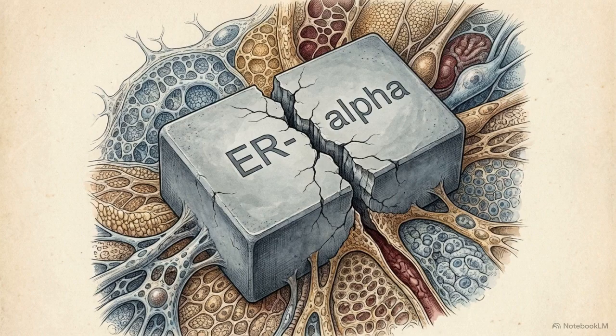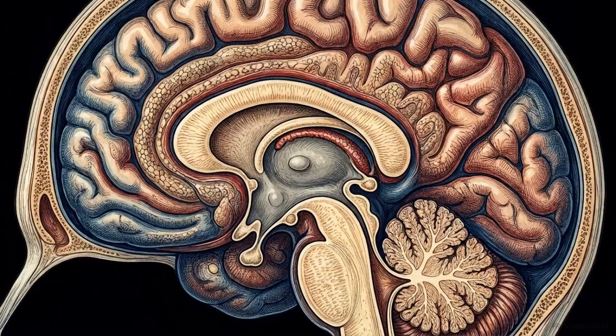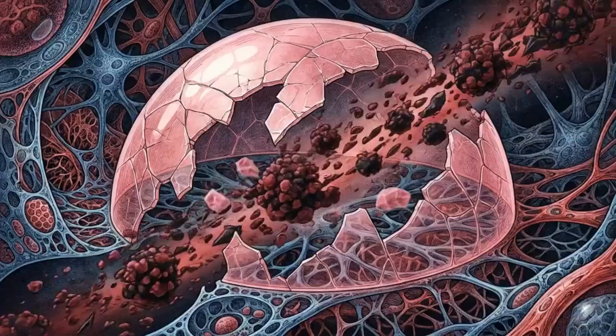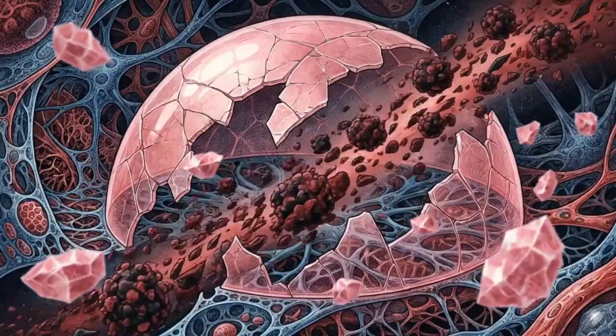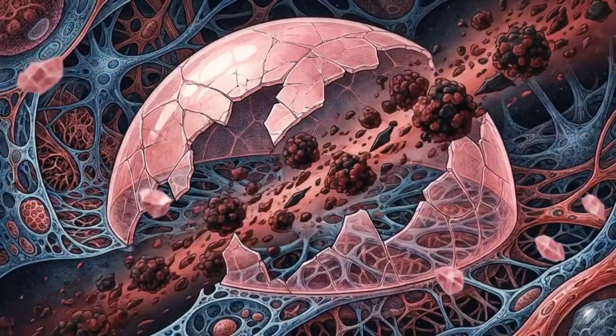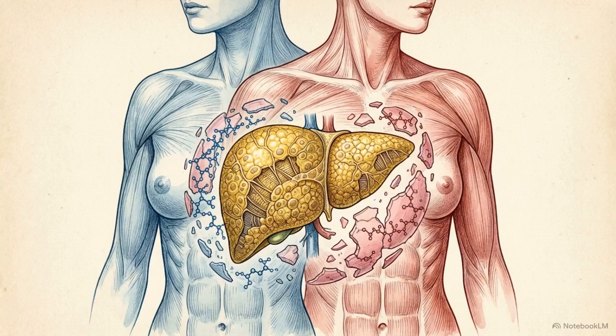This defense collapses during female hypogonadism, triggered by natural menopause, surgical menopause, or functional hypothalamic amenorrhea. Abrupt estradiol withdrawal causes the ER-alpha shield to dissolve, allowing a sudden rush of oxidative molecules to flood the cell. The loss of the shield allows a rapid accumulation of oxidative stress markers inside the hepatocyte and removes the brakes on central adiposity. Female hypogonadism triggers hepatic steatosis independently of chronological aging. The liver fails because it has been stripped of its primary chemical defense.